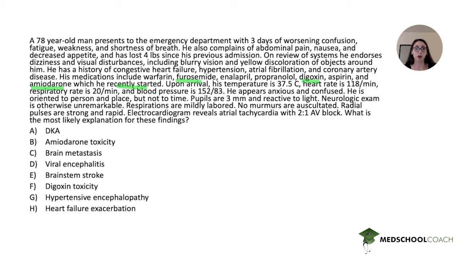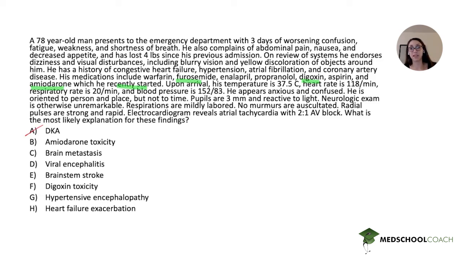So DKA was wrong because although in an elderly gentleman with altered mental status and GI symptoms, you certainly could think of DKA, but without any mention of diabetes in the history or any mention of elevated glucose levels or ketones or a fruity odor on the breath. Although you could think about that with the labored breathing and the GI symptoms and the altered mental status, there's just not enough there to make you think that this is DKA, because they would have to give you something else to clue you in. So that's wrong.